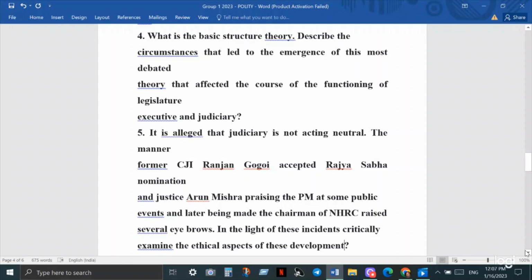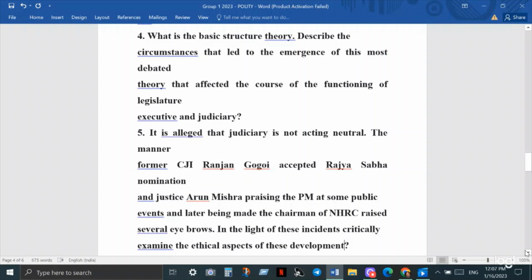In my memory, I never found such a high person saying that the basic structure doctrine is wrong. Nobody said it. The first person in my memory is our present Vice President. So in the light of that, they will definitely give a question regarding the basic structure theory.